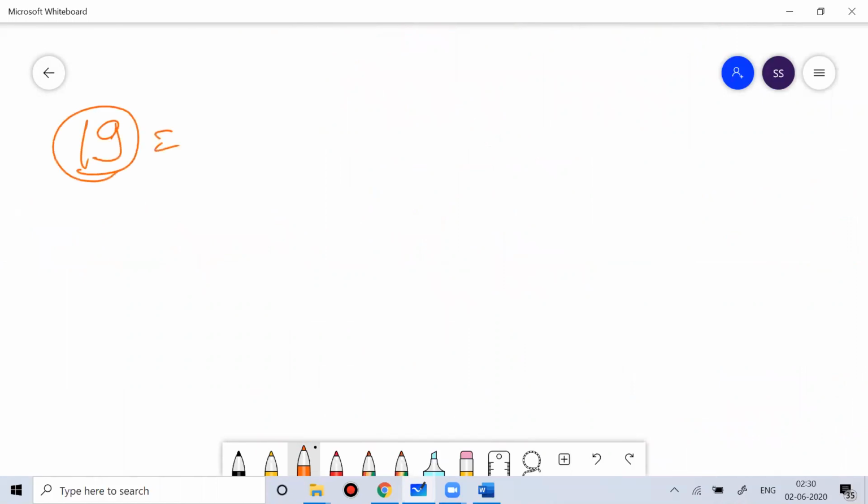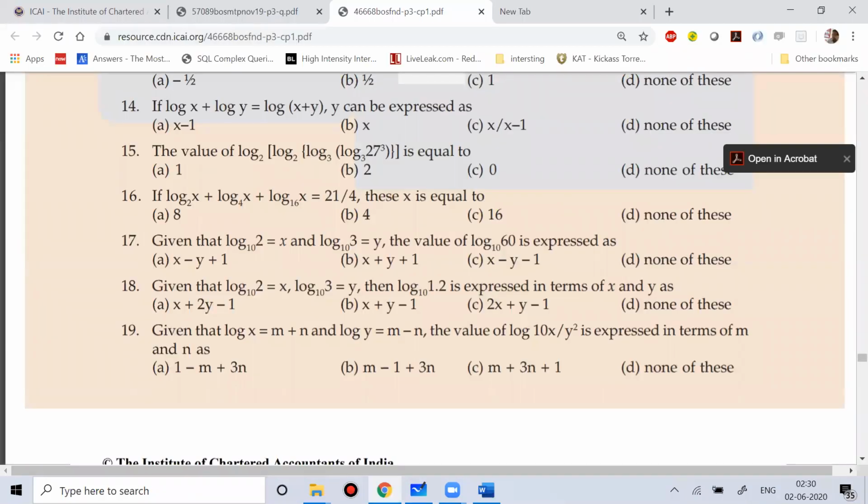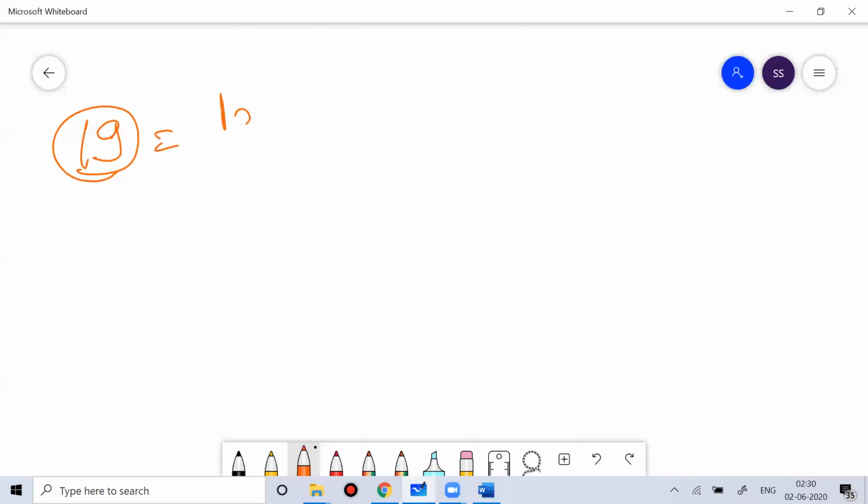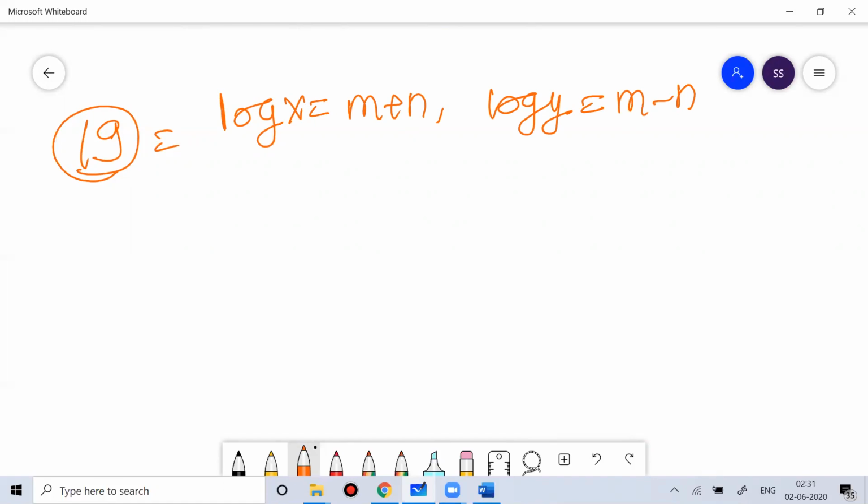Now let's do the 19th one. Question number 19: given that log x is equal to m plus n, log y is equal to m minus n, find the value of log of 10x by y square. Log x is m plus n and log y is m minus n.